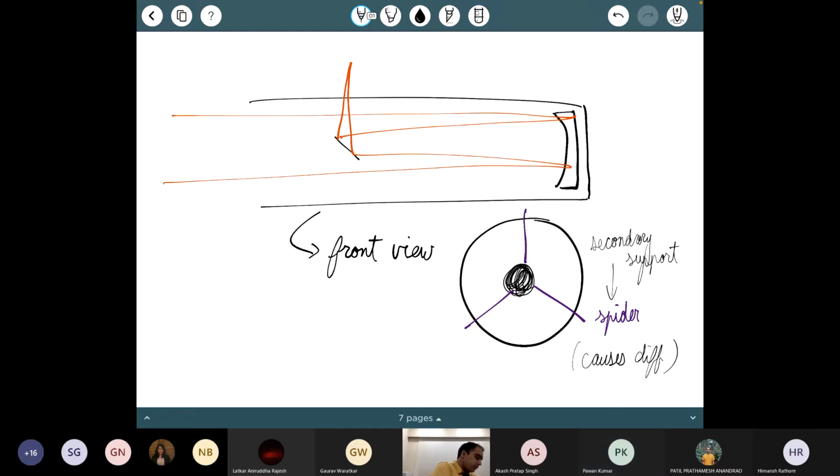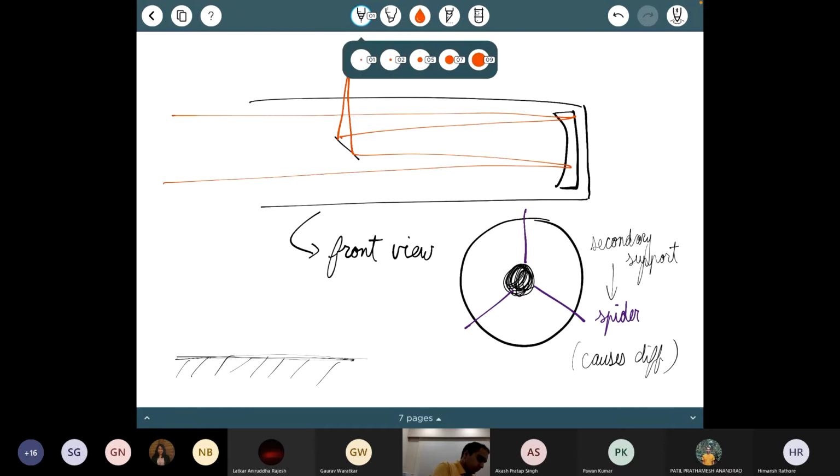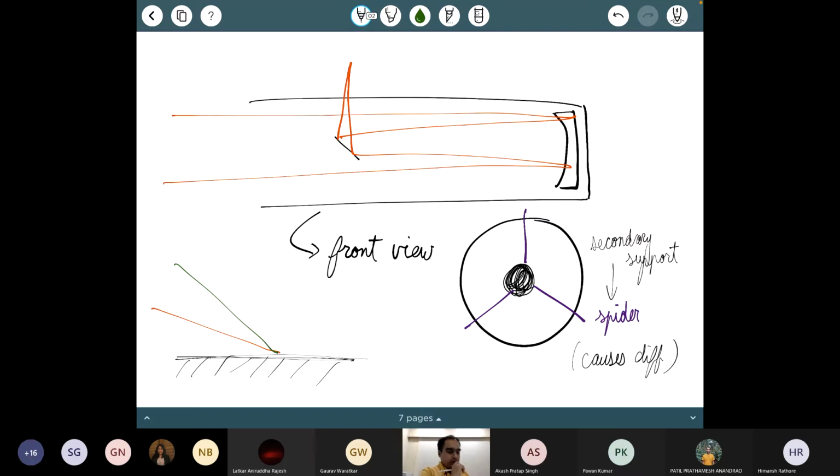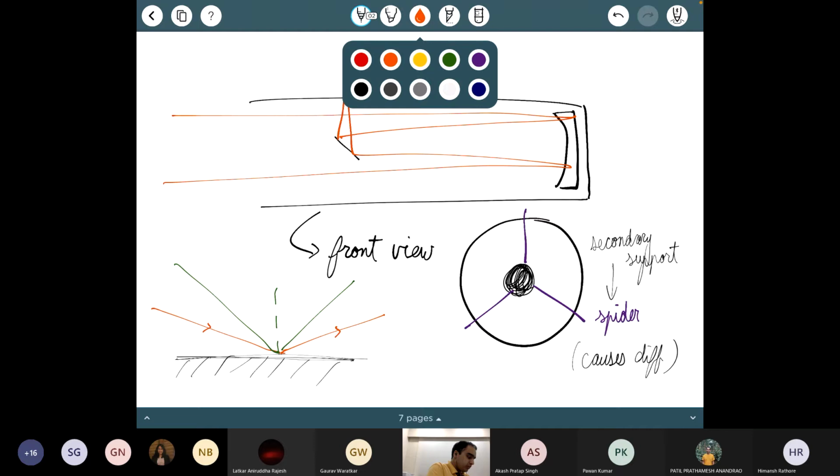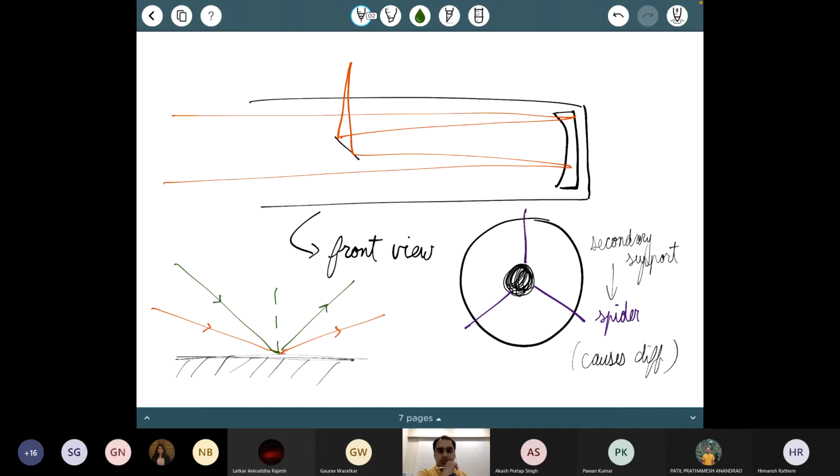Think of it this way. If I have a plane mirror, a simple plane mirror over here, and I now draw two rays of light. One ray is coming like this, and another ray is coming like this. They are incident at the same point. The green ray is going to get reflected at the same angle at which it was incident. The red ray is going to get reflected at the angle at which it was incident. So I'm not changing the reflection properties of the surface. The rays are going in different directions.